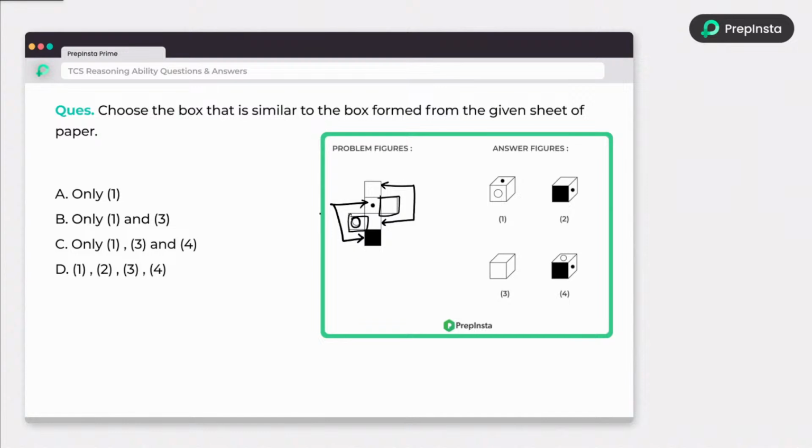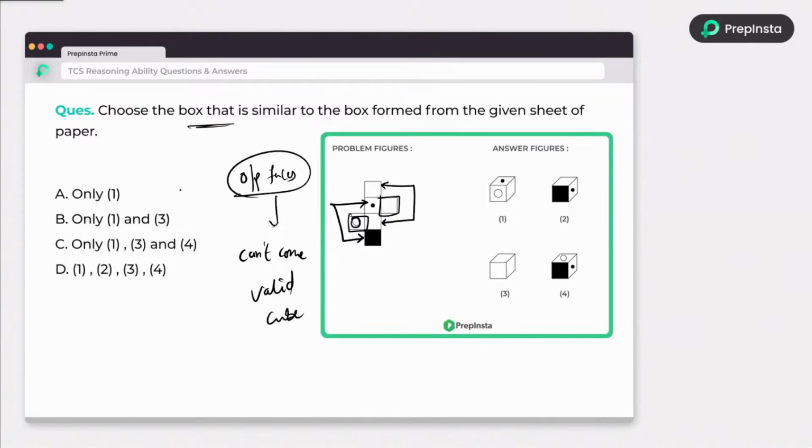Remember, these are the opposite faces. Opposite faces cannot come together. This is the logic in visual reasoning, folding and unfolding. If you don't know about the concept, please watch it in Prepinsta Prime, where we have explained it in a very simplified manner. So how I will solve it is that opposite faces cannot come together in a valid cube.